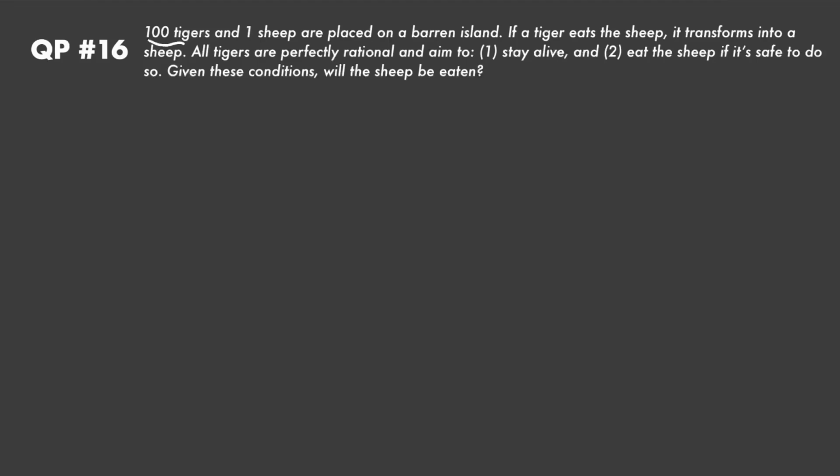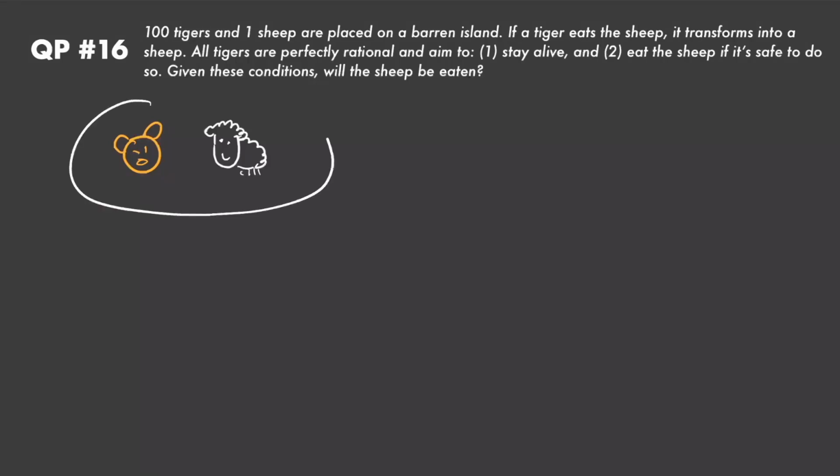Instead of 100 tigers, we can start with 1 tiger and see what happens in that situation, right? And that's going to be a lot simpler to think about than just starting straight away with 100 tigers. So that's the number one most important strategy for any of these questions. It's simplifying the initial problem if it's hard, right? So the simplest possible case in this problem is when I have 1 tiger and 1 sheep on my island. So what's going to happen in this scenario?